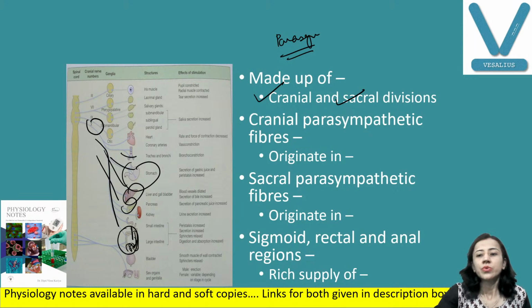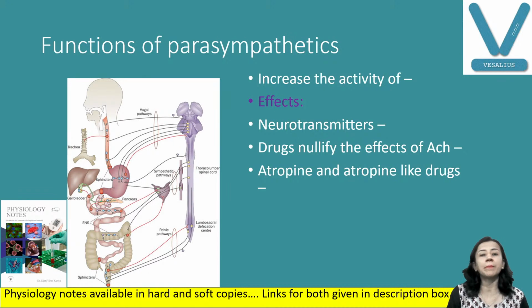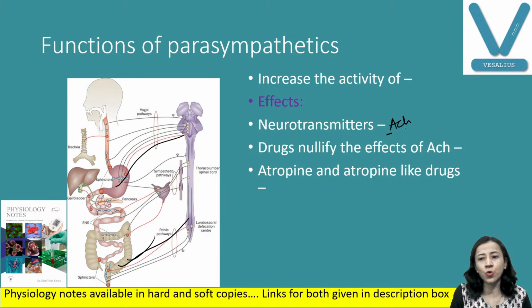Now, what are the functions of parasympathetic stimulation? When the parasympathetic gets activated, either the vagus or the pelvic one, what are the effects? The neurotransmitter in the parasympathetic system is acetylcholine, and it causes increased motility and increased secretion.